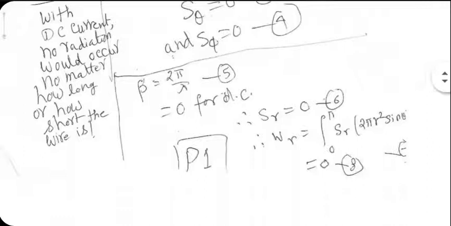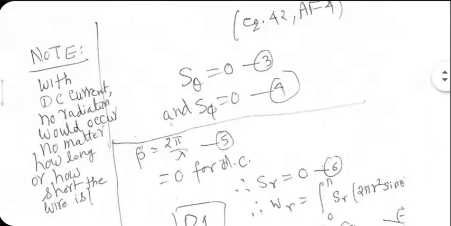You may want to read the note on the left side. With DC current, no radiation would occur no matter how long or how short the wire is. As simple as that. So it is something that we knew in advance, but we decided to prove it mathematically.